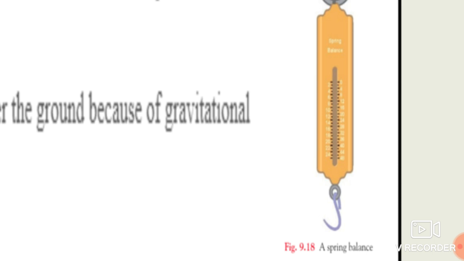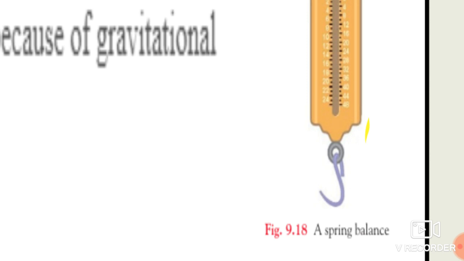Suppose a weight is attached over here at the hook. What will happen? Students, the scale of the spring balance moves. The scale on that instrument moves when someone pulls or applies force from this one end by the hook.